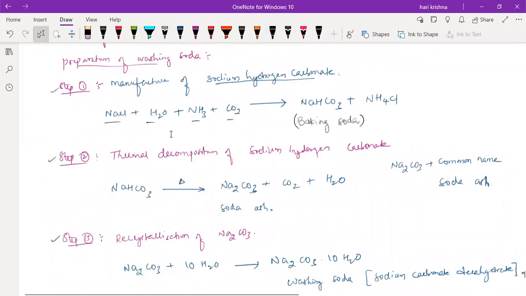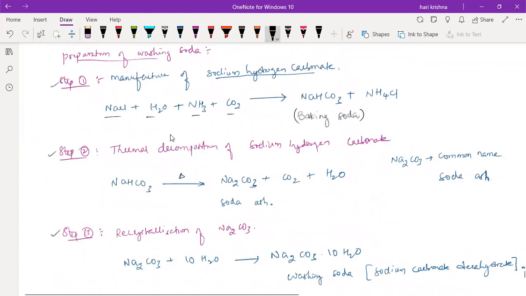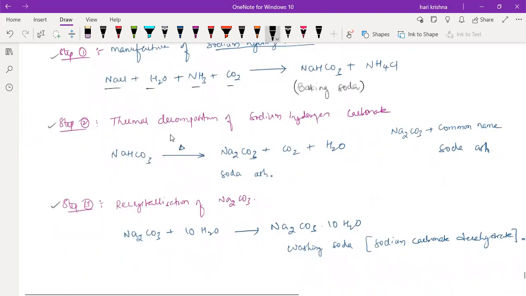Now for the preparation of washing soda: sodium hydrogen carbonate, the baking soda, we heat. The triangle symbol means heat. It forms soda ash by removing carbon dioxide gas and water molecules. Now, if you add 10 water molecules to the soda ash, it will form washing soda. That's all.